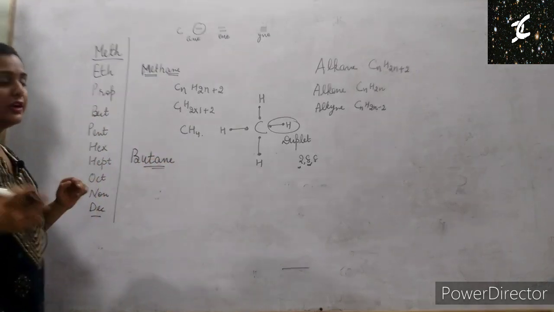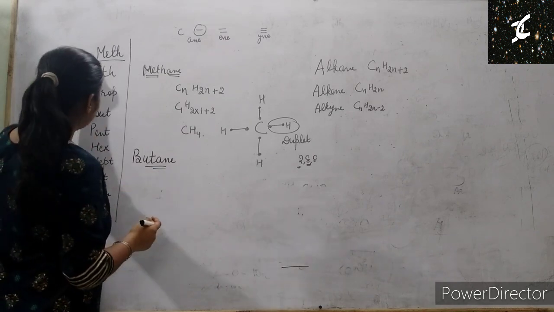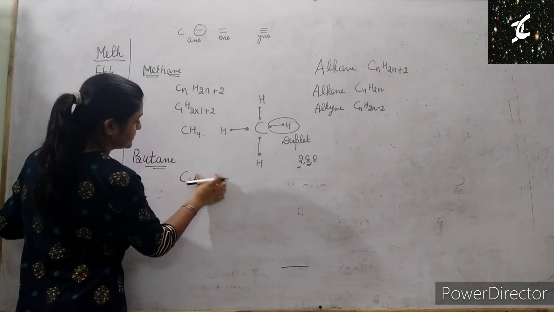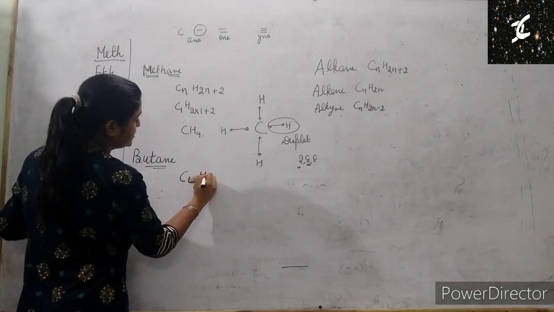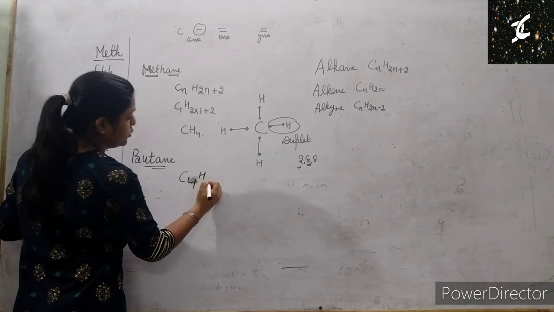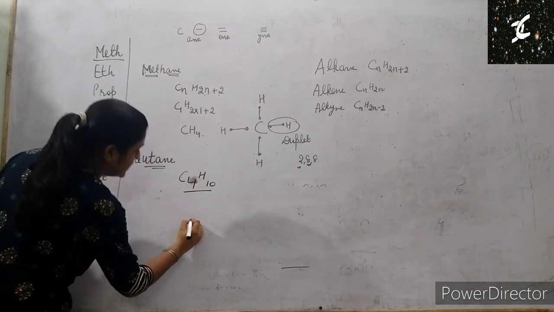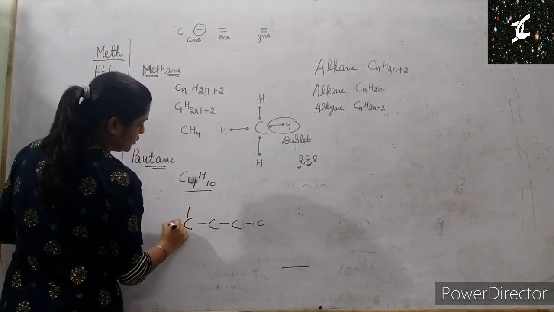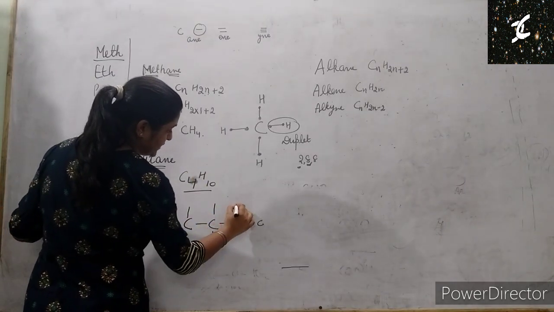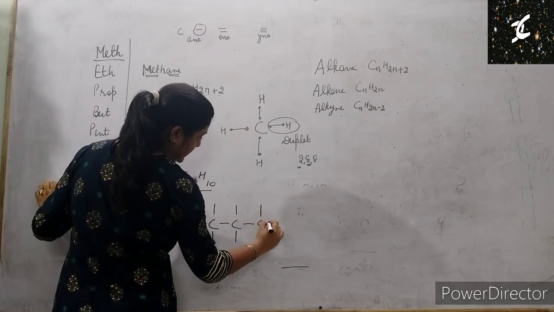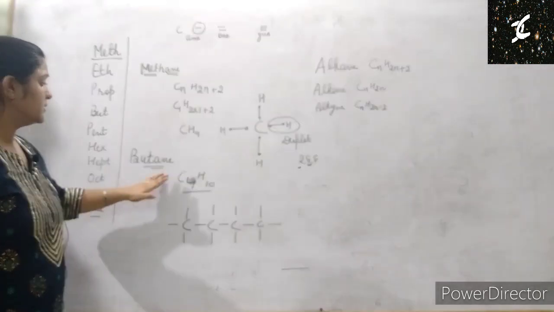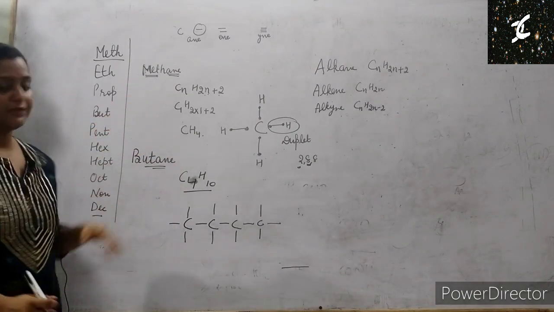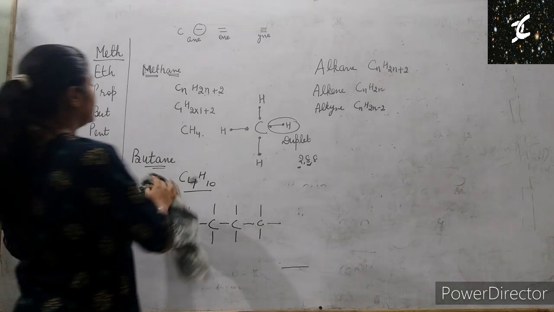In the same way, let's take another example, butane. Please listen to this lecture carefully. Butane. But has 4 carbon, C4, H 4 into 2 is 8 plus 2, 10. So C4H10. This is a simple representation of butane. Is this clear? In the same way, we have alkenes and alkynes.